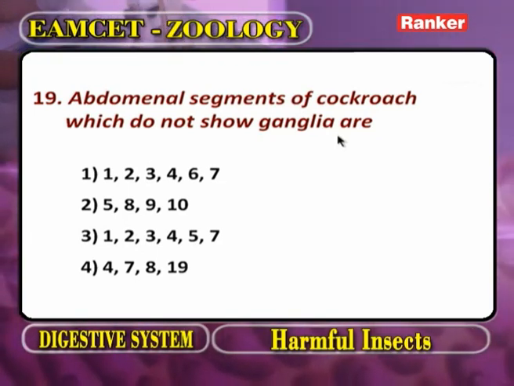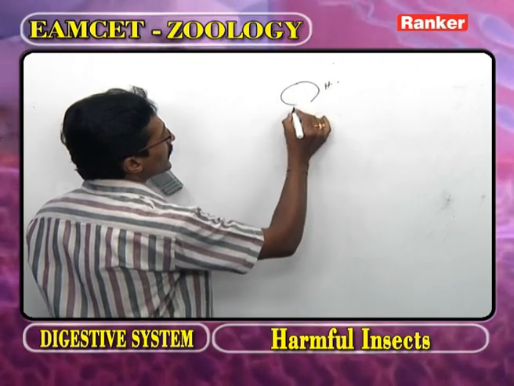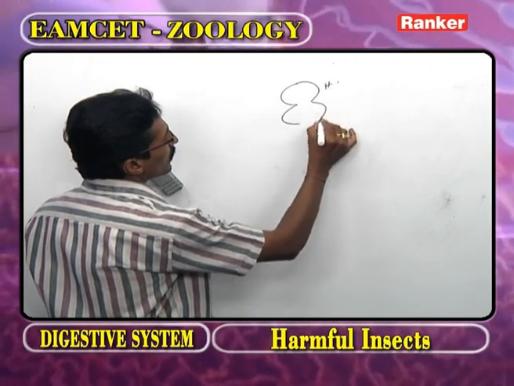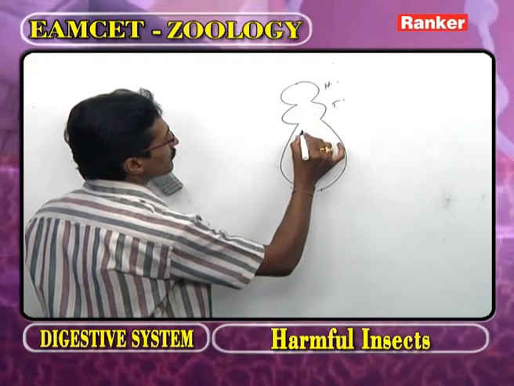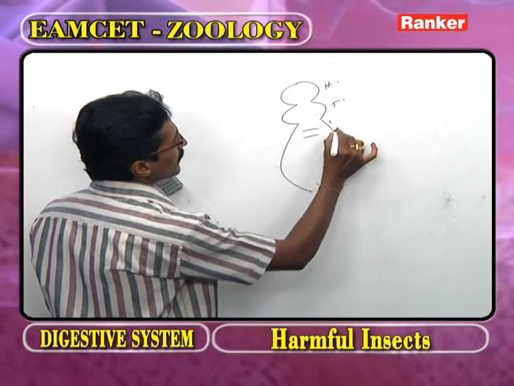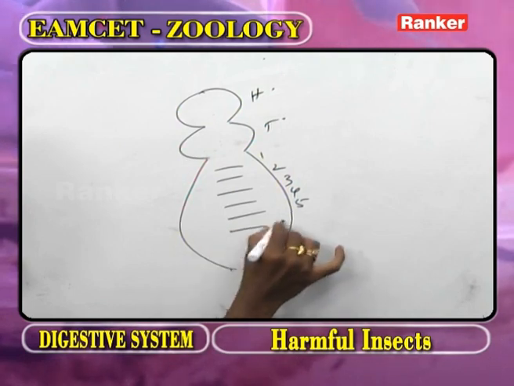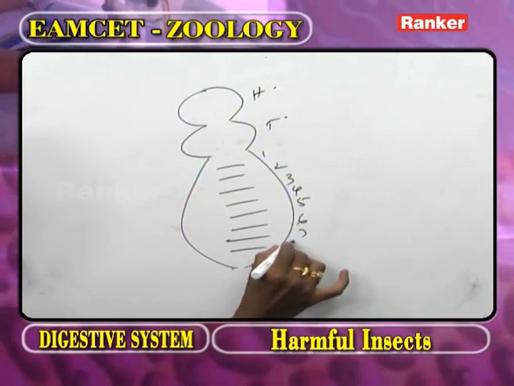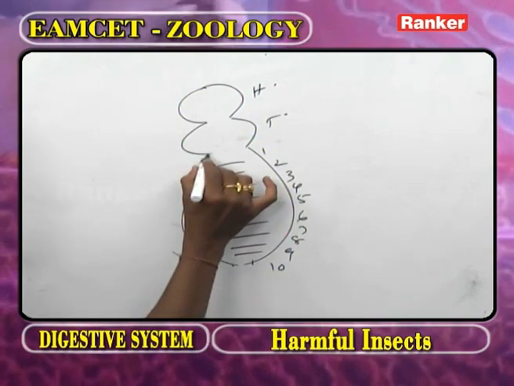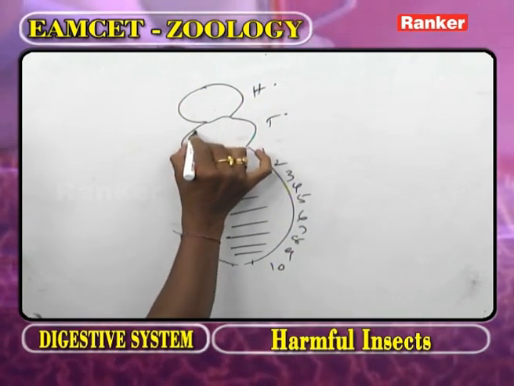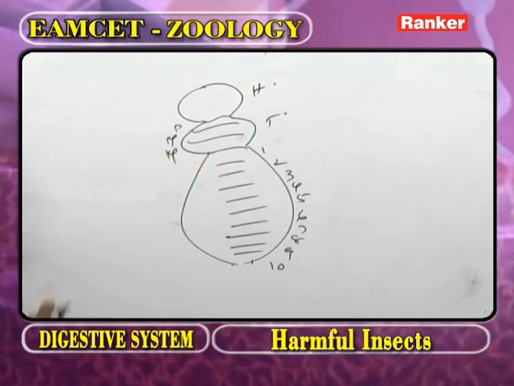Now as we observe the nervous system of cockroach, this part we call the head region. And this part we call the thorax. And this part we call abdomen. First abdominal segment, second abdominal, third, fourth abdominal, fifth, sixth abdominal, seventh, eighth, ninth and 10th abdominal segment. Now this part is called thorax. In the thorax, prothorax, mesothorax and metathorax.